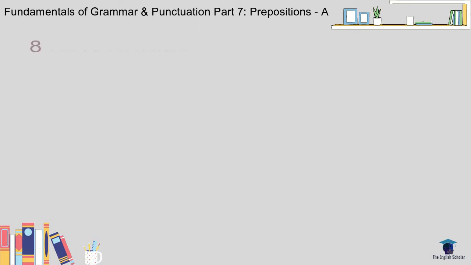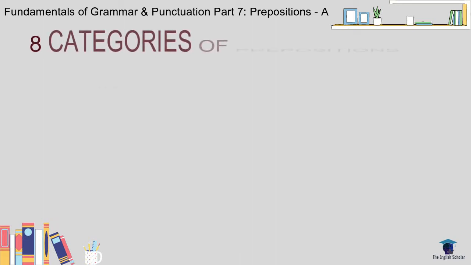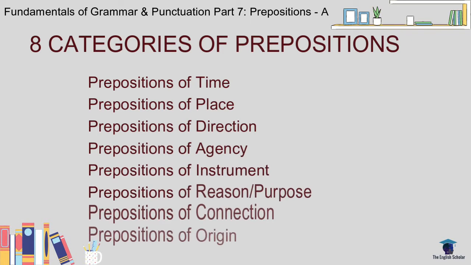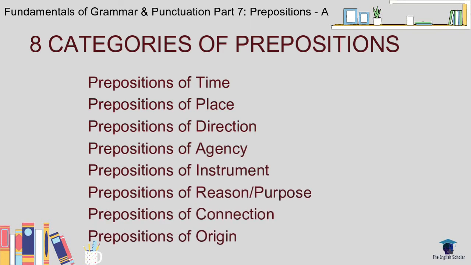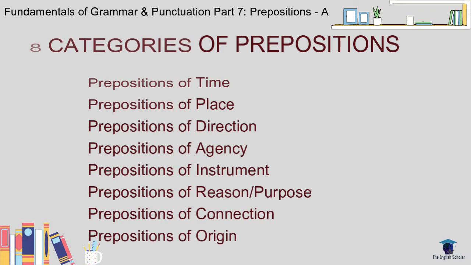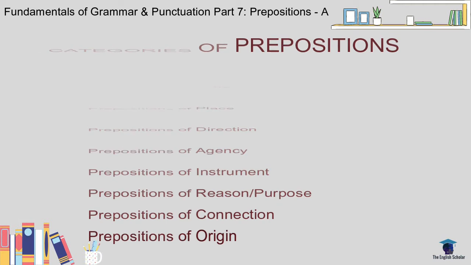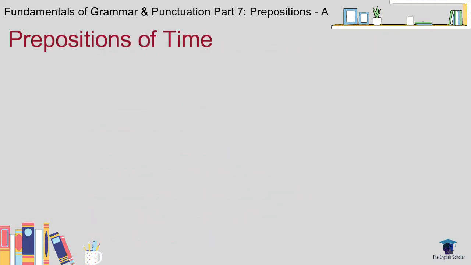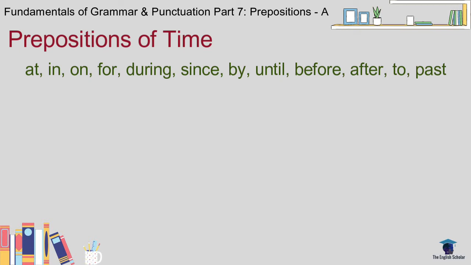Grammarians have come up with 8 different categories of prepositions. Let's have a brief overview of each one and the commonly used prepositions that fall under them. We'll just make it short since we will be uploading videos that explain deeper each of these prepositions so you will understand better. Let's start with time. And these are the prepositions that fall under this category. Now let's use a couple of these for our example sentences.